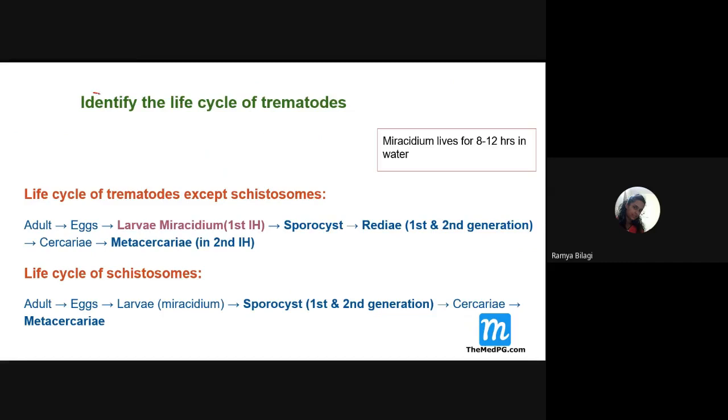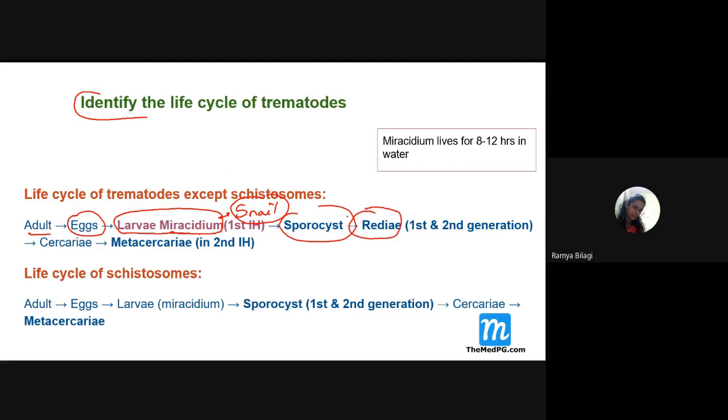Sometimes the question can be asked, identify the life cycle of the trematodes. In the trematodes, the adult gives rise to eggs, and the egg develops into the first larval form called miracidium, which enters the first intermediate host. What is that intermediate host? Snail. And within the snail, the miracidium will develop into sporocyst, and then the sporocyst develops into which one?